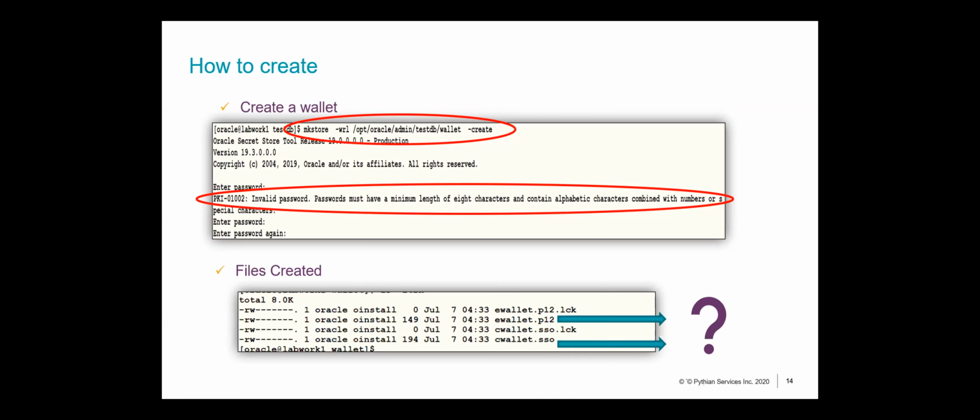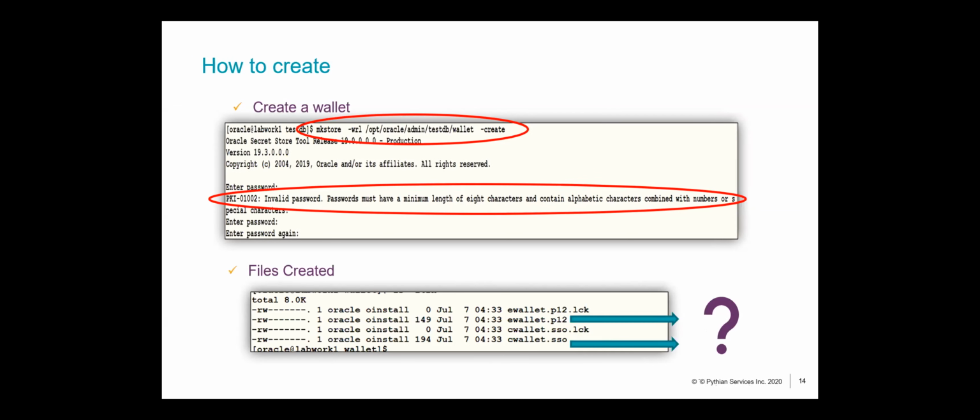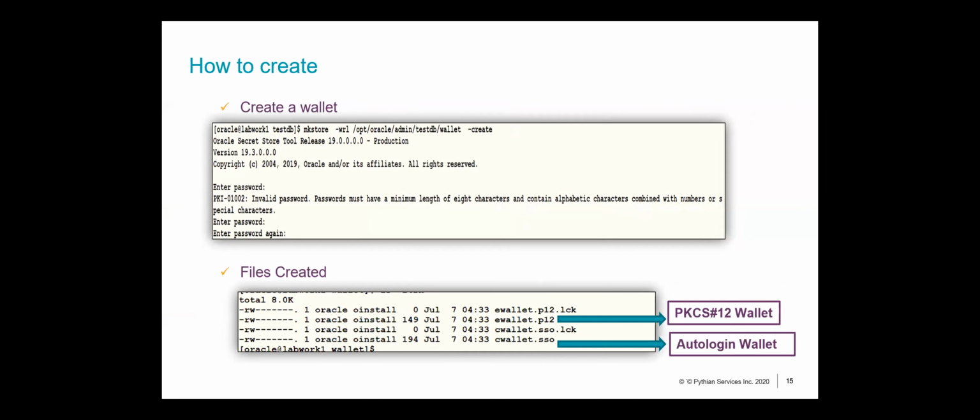The wallet would contain just a password. Now, this is what indicates that you're using an auto login wallet. What do I mean by that? The P12 file, that's your PKCS, or Public Key Cryptography Standards file, actually contains your password and your auto login. When you create a wallet, you get a copy of that file where passwords are again encrypted.